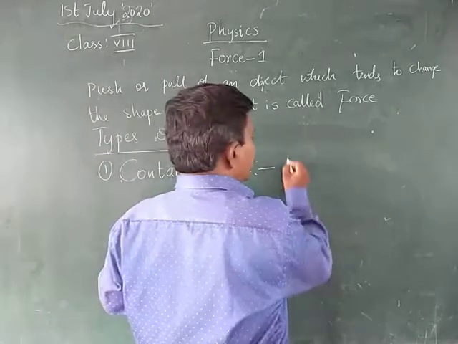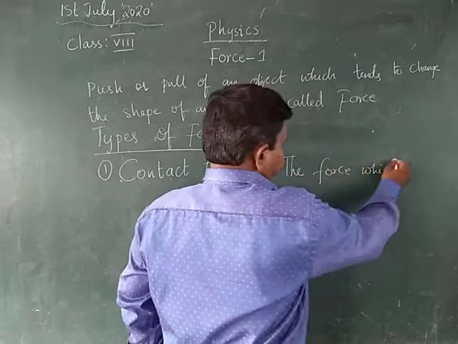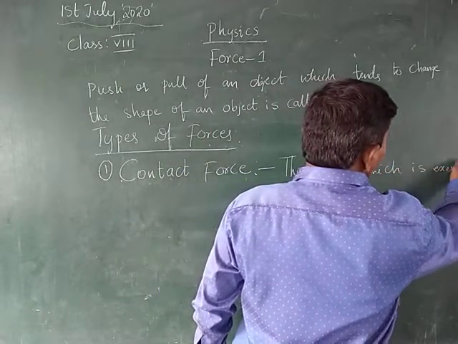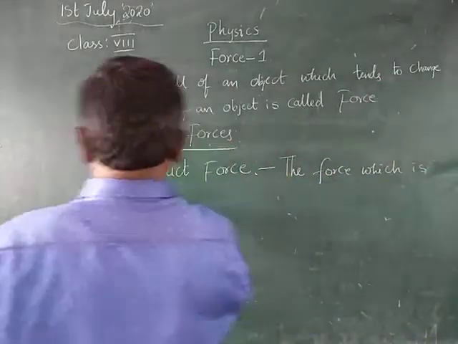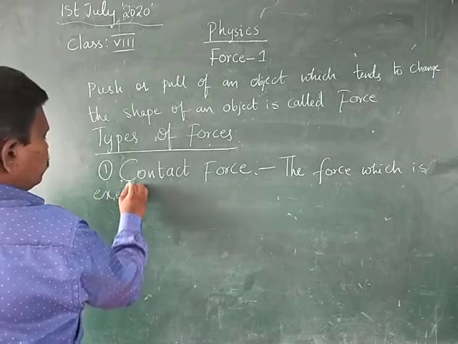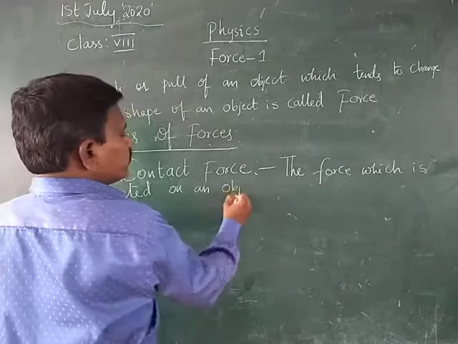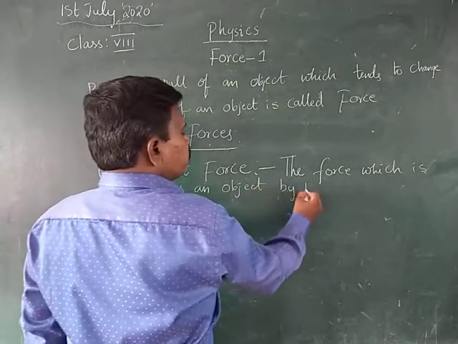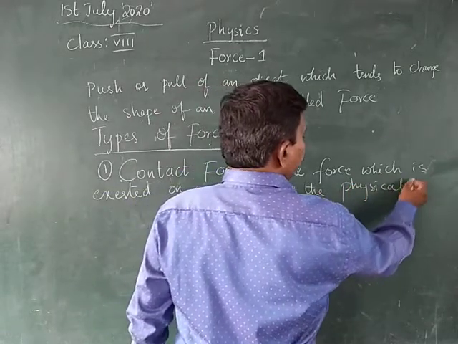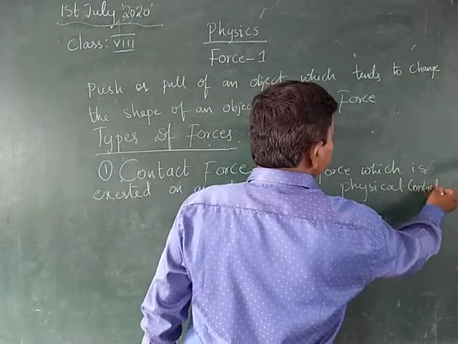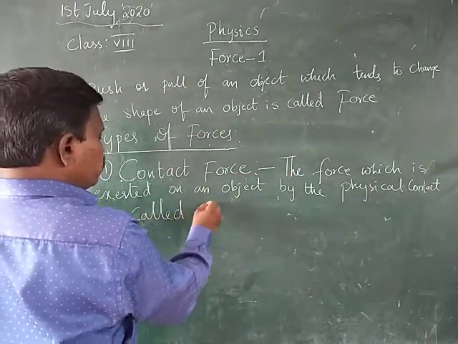The force which is exerted on an object by the physical contact is called contact force.